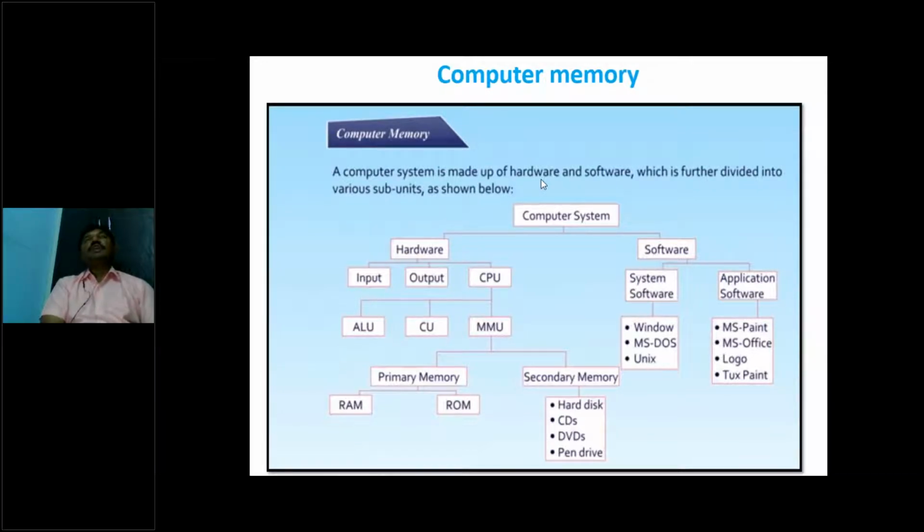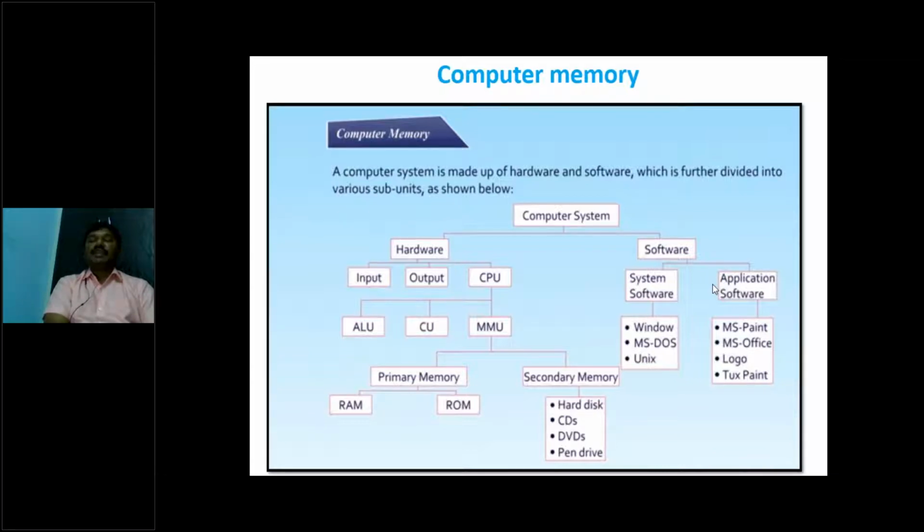A program is a set of instructions, which we will see in the coming slides. Software is basically of two types, system software and application software. C, C++, and Java are not software types; they are software programming languages. To design system software and application software, we need programming languages like C, C++, Java, Python, and so on.